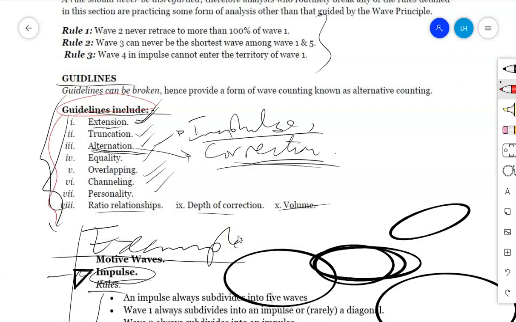If we start maybe with extension, we will see all the possible variations on extension in an impulse, extension in a correction, and every part where extension may take place. Also, we'll discuss extension within extension, and how to identify it in a real market, where extension mainly takes place, and how to identify that there is an extension.